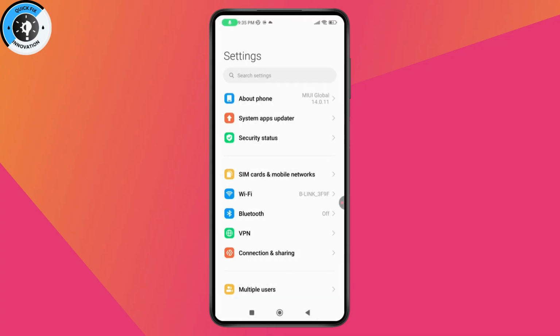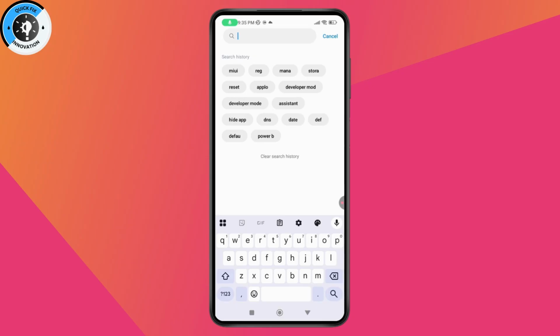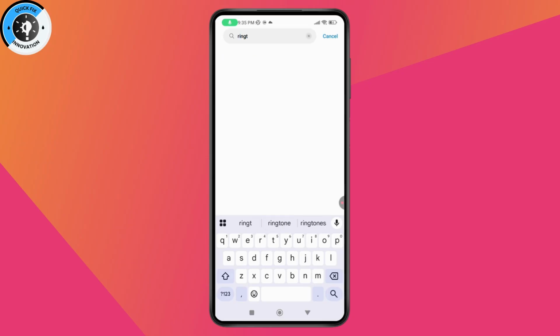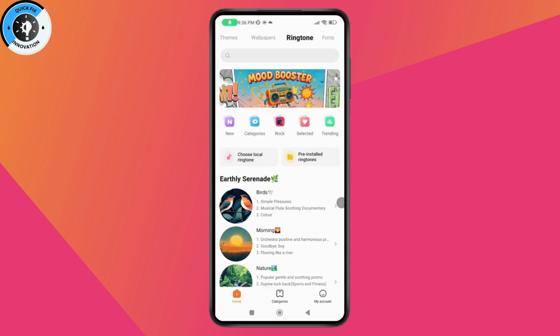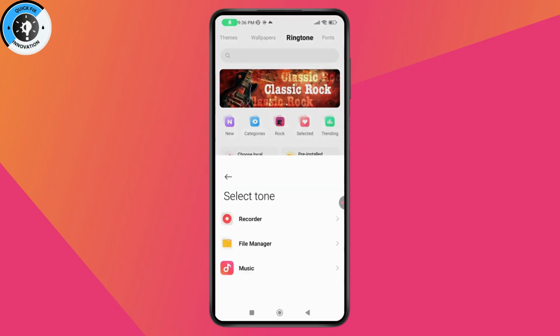So you need to go back and go with your settings, and under settings you need to search for ringtone, tap on it, and now you need to tap on ringtone, which is on the top right. And now you will have two options in the middle of your screen, which is choose local ringtone and pre-installed ringtones. So you need to go with your local ringtone.